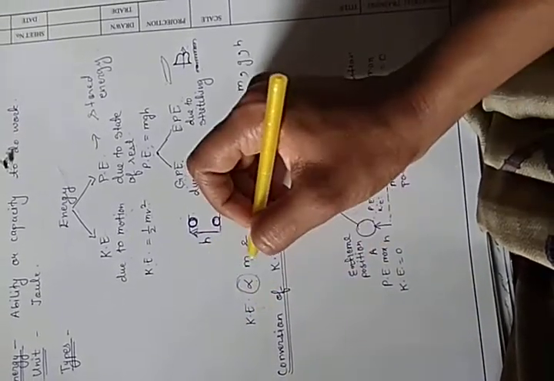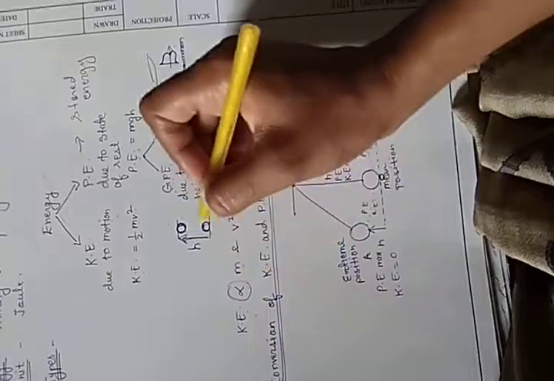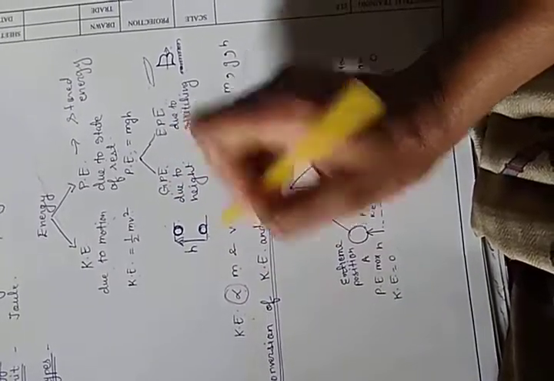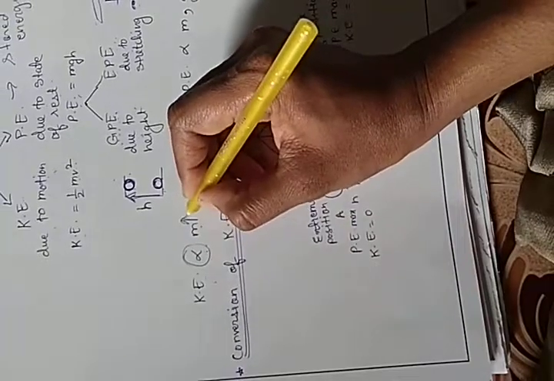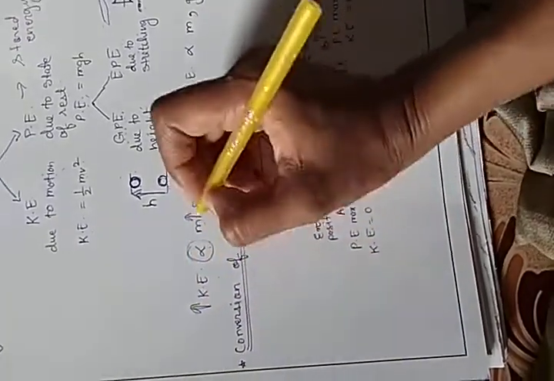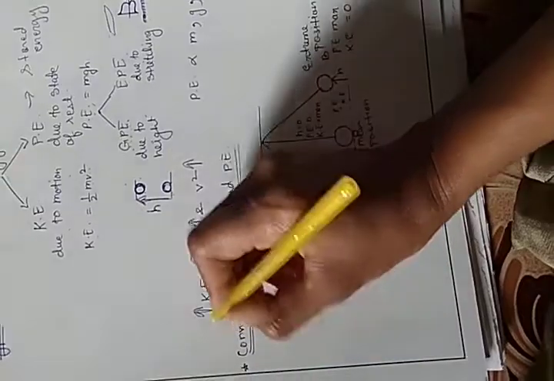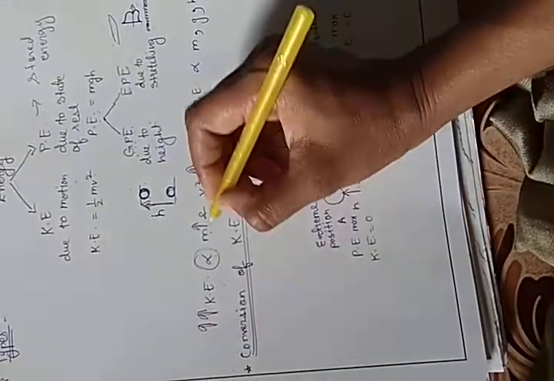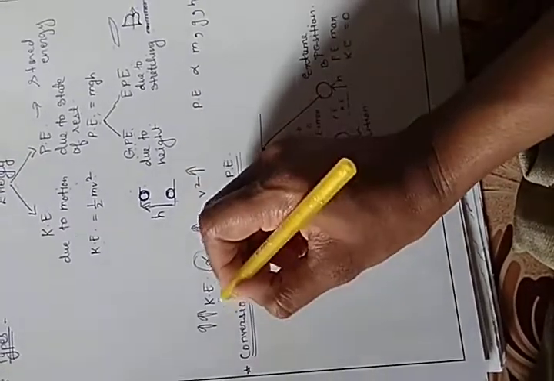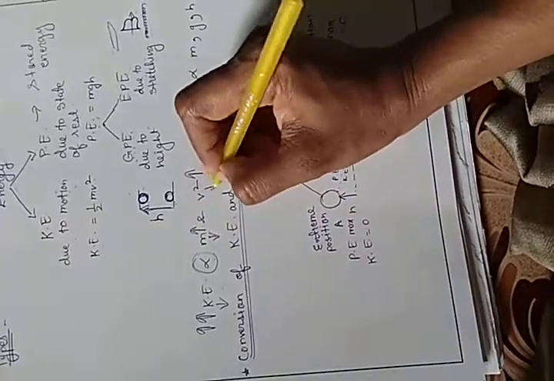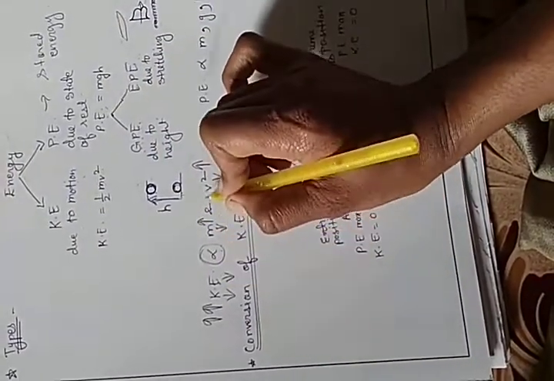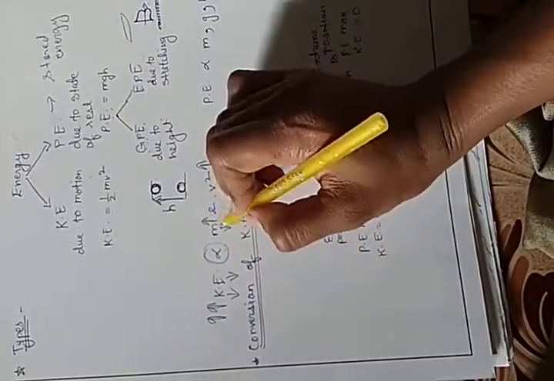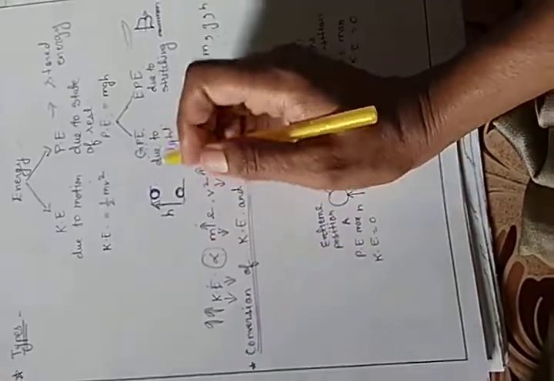Kinetic energy depends on what? Mass, and it also depends on the square of velocity. So what is the meaning of this? If mass increases, kinetic energy will also increase. If velocity increases, kinetic energy increases. If mass decreases, kinetic energy will decrease. If velocity decreases, kinetic energy will also decrease. This is directly related. Direct dependent मतलब एक बढ़ गया तो दूसरा भी बढ़ जाता है.